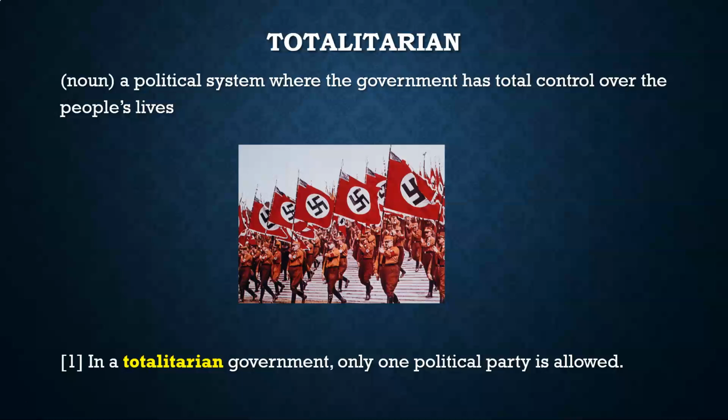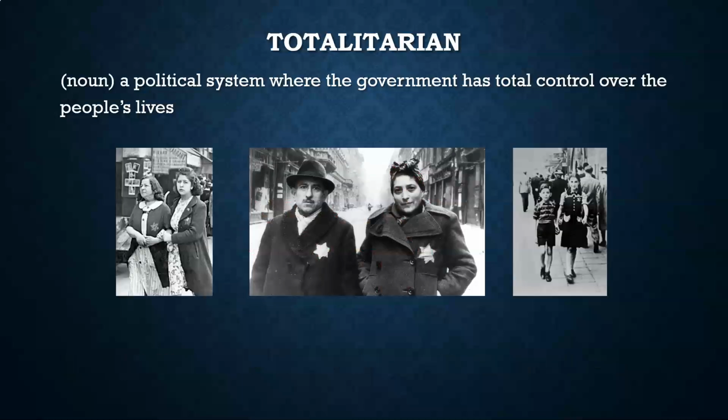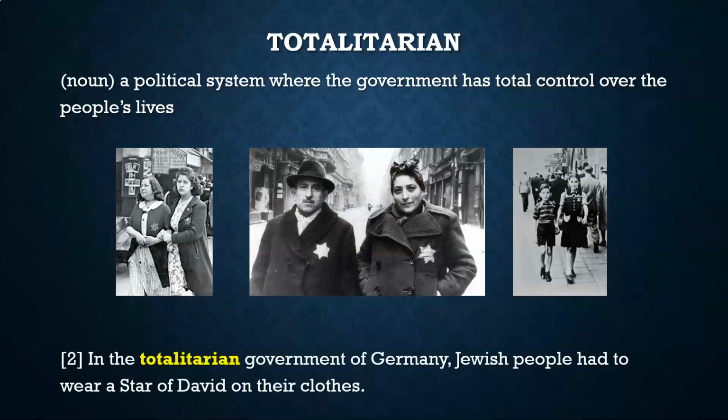So you can see all these people carrying the same flag of the same political party. That's because there are no other parties. Only one party is allowed. In these examples, can you see here that these people are wearing a special star on their clothes? That's because of the government. The government is controlling what kind of clothes they wear.